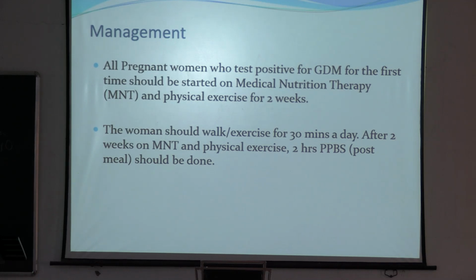After 2 weeks, we will again measure the blood sugar level. If it has come down to normal, then she can continue MNT and exercise. But if it is not controlled, we will shift to insulin or OHAs. The woman should walk or exercise for 30 minutes a day after 2 weeks on MNT and physical exercise. 2 hours postprandial blood sugar, post meal, should be done.